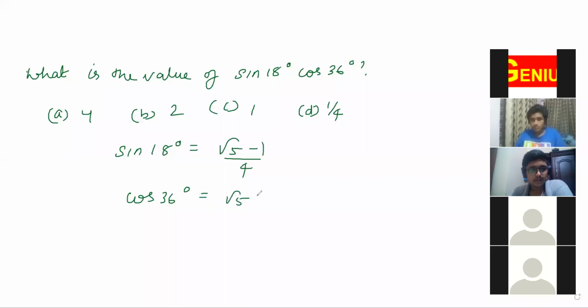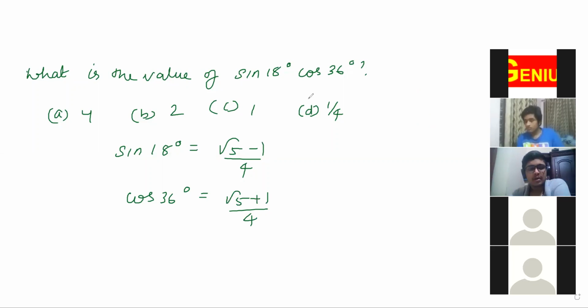Ma'am, instead can we use the formula? Which formula? Sin x cos y equal to, one formula is there, right? It was taught to me in school. Sin x plus y plus cos. So if you are doing 18 plus 36, what you'll be getting? You'll be getting 54, no? So that value you have to by heart then, no? Okay, ma'am.